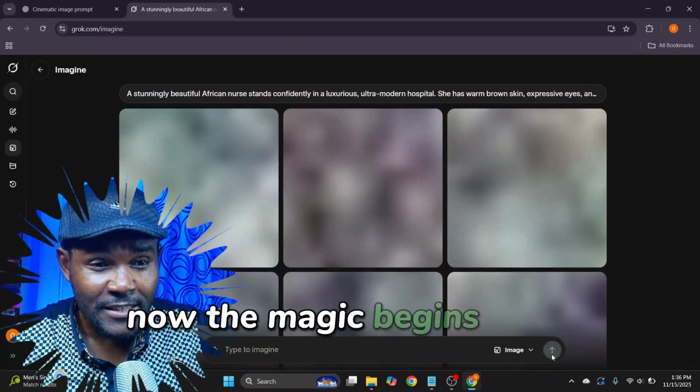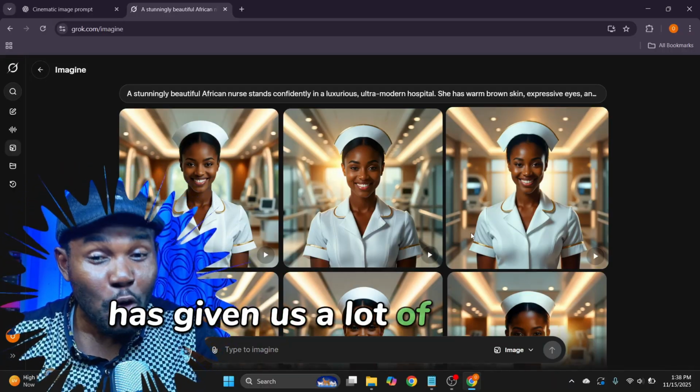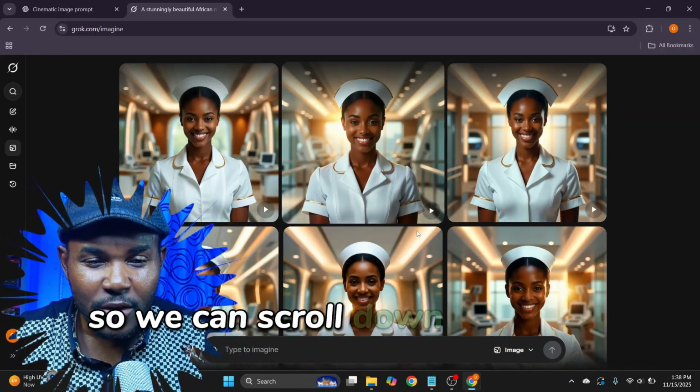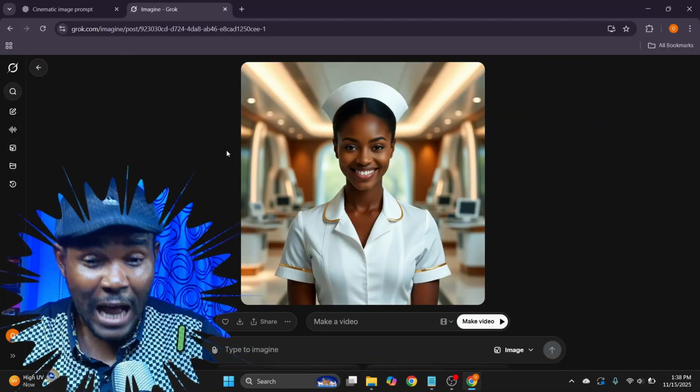Now the magic begins. This is awesome. The powerful AI has given us a lot of options to choose from. So we can scroll down. As you can see, all of them are just wonderful. So we are not going to have any problem of choice. I picked the very first one.